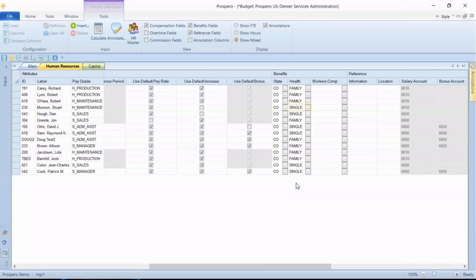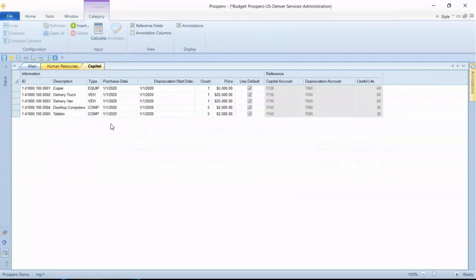Same kind of concept applies for the capital tab. The capital tab will be used for budgeting any new assets for next year. We've already got several that have been added here. Your budget manager would add these rows, type in their descriptions, figure out what type of asset they will be, when they plan to purchase these assets, when to start depreciation expense, how many of these assets they're going to purchase, and the individual cost of these assets. And then all the details on this page will book the cost to the capital accounts and the depreciation expense to the depreciation expense accounts.